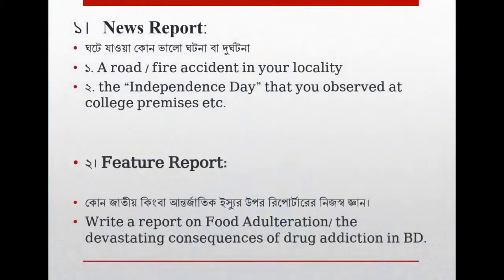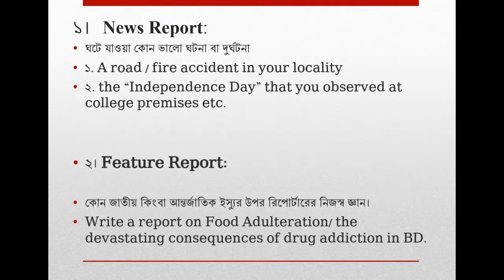News report refers to those reports which are happening or which have happened very recently. It can be good news or it can be any kind of accident or bad news. For example, if we experience a road or fire accident in our locality, the next day we will have a report, and those can be called news reports.